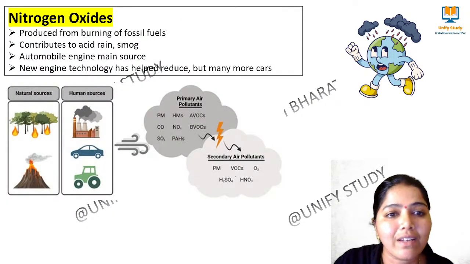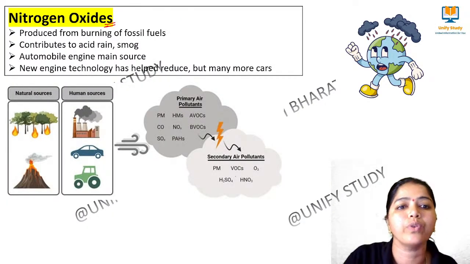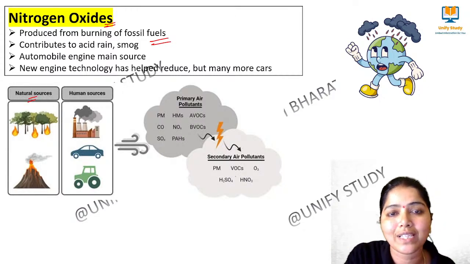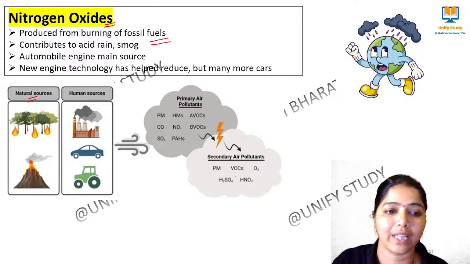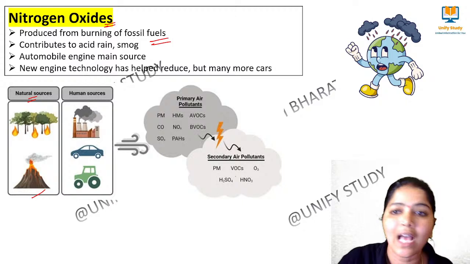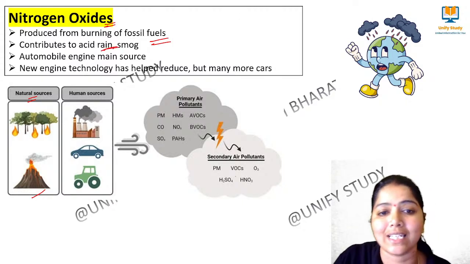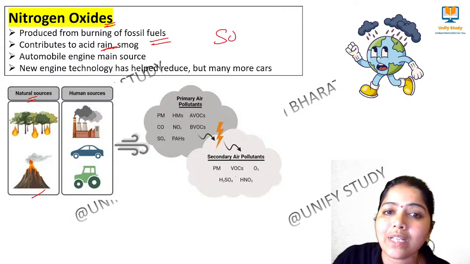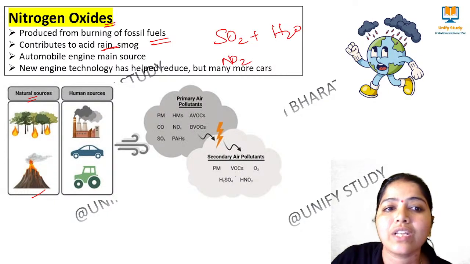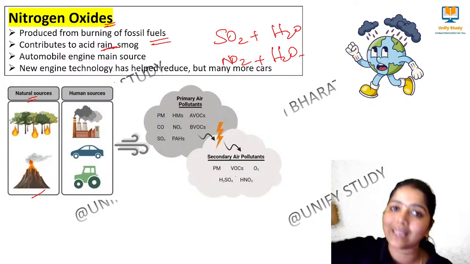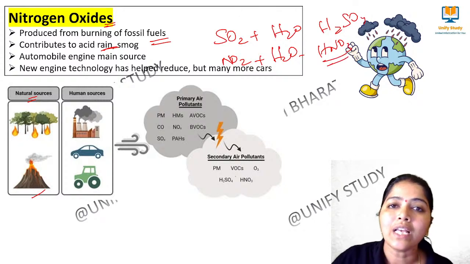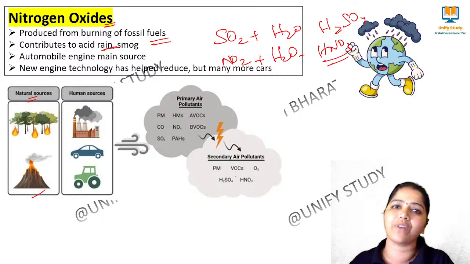Next we move to nitrogen oxides. Nitrogen oxides are produced by burning of fossil fuels. Listen carefully. Here we have some natural sources of releasing nitrogen oxides, and human-made sources. By means of volcanoes and fossil fuels we release nitrogen oxides, and it also creates acid rain. How, ma'am? Because the primary pollutant SO2, when it reacts with water vapor, creates H2SO4. Similarly, nitrogen oxides react with water vapor and create HNO3. So this creates H2SO4 and this creates HNO3. So nitric acid also comes in the form of acid rain.